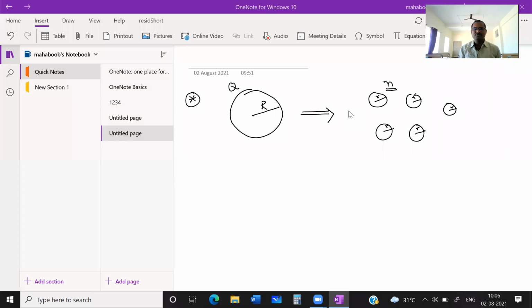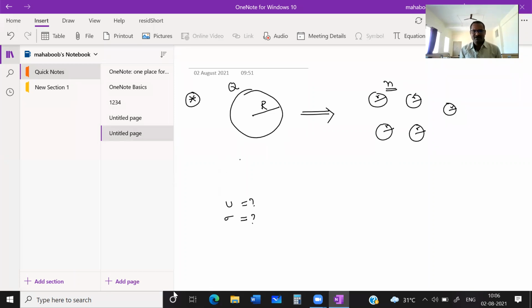Then they may ask you questions. What will be the potential of a smaller drop? What will be the charge on each drop? And what will be the capacity of each drop? And what is the energy of each drop? And what is the surface charge density of each drop? They may ask you like that. So let us discuss this one.